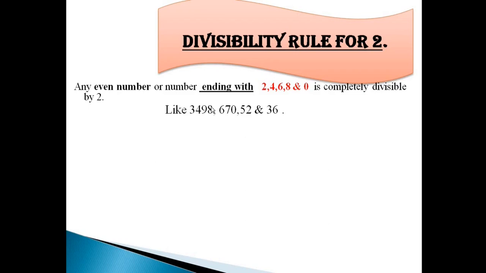Why? Because my rule says you don't divide it, you just check the unit digit. Here it is 8, even number, here it is 0, even number, here it is 2, even number, and here it is 6, which is an even number. So all of them are going to be perfectly divided by 2.